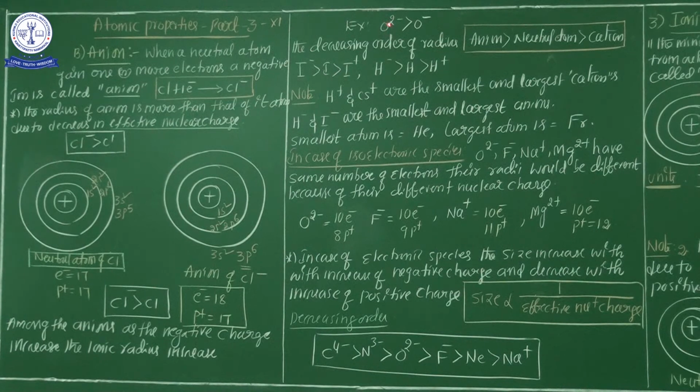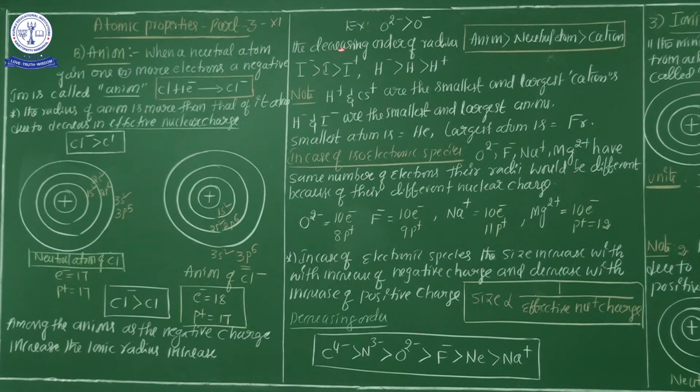Oxygen actually has 8 electrons, but it accepts 2 electrons, so 10 electrons. In O2 minus there are 10 electrons but only 8 protons, whereas here there are 9 electrons and 8 protons. So out of these two species, O2 minus has the maximum anionic nature, which means maximum ionic radius also. So O2 minus always has the maximum ionic radius.